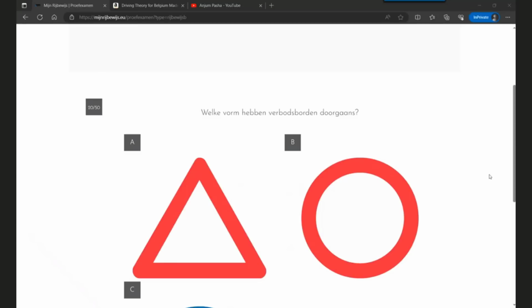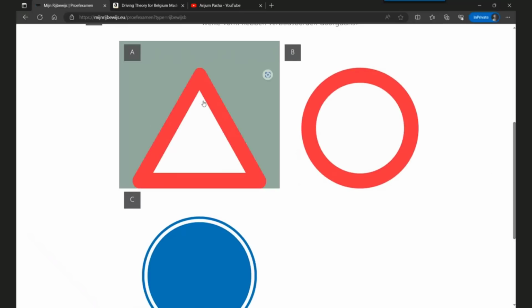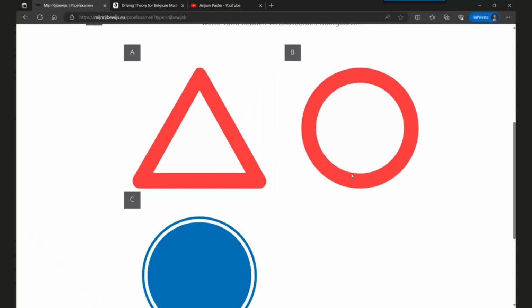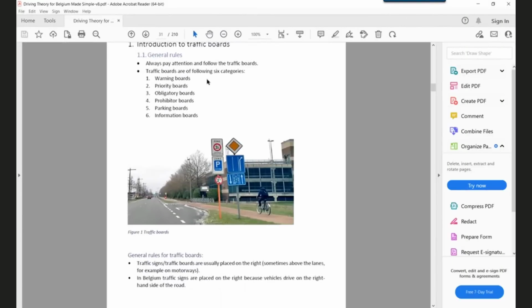Question 20, which of the following has a prohibition to entry? Which of the following boards gives a prohibition to entry? We see 3 boards here. This is a warning board. A triangle is a warning board. Now, we know a prohibition is a round board with a red border, right? So this is a prohibition board. Now what about the blue board? It's an obligatory board. The book clearly explains the different types of boards: warning, priority, obligatory, prohibitory, parking, information.